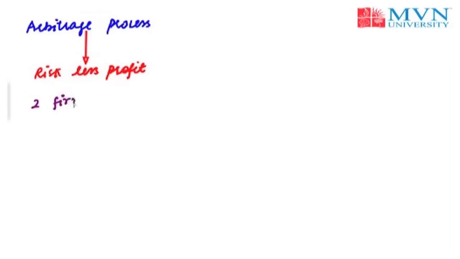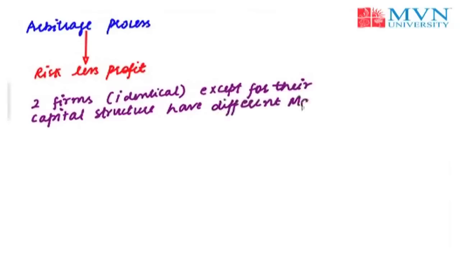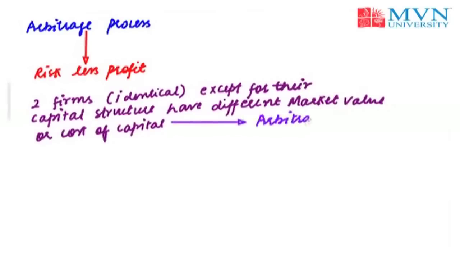In case two firms identical in all respect except for their capital structure have different market values or cost of capital, they will get engaged in the arbitrage process. As you know, according to the approach, the capital structure is insignificant or irrelevant towards the cost of capital, the market value of the firm and the price of the shares. But still, the arbitrage process plays a very important role while deciding the overall cost of capital of a firm.